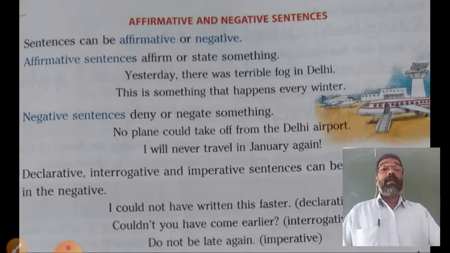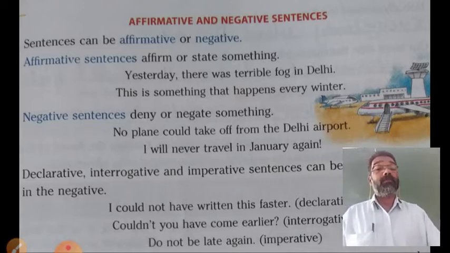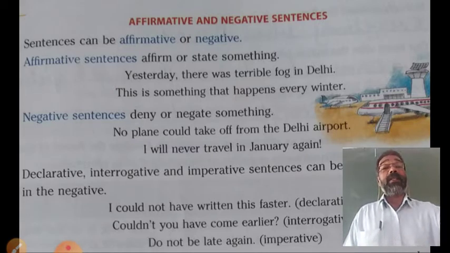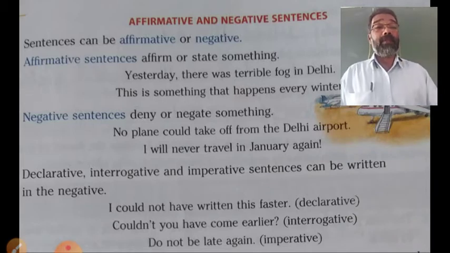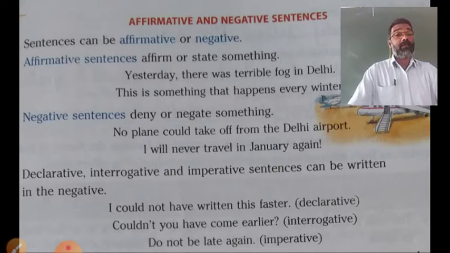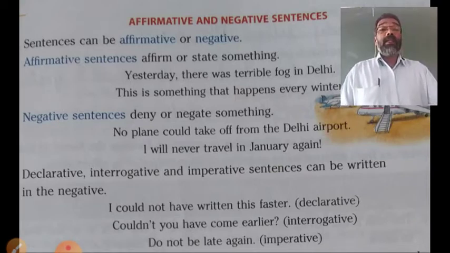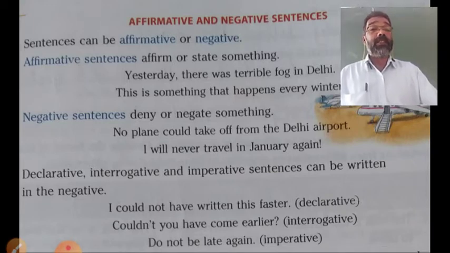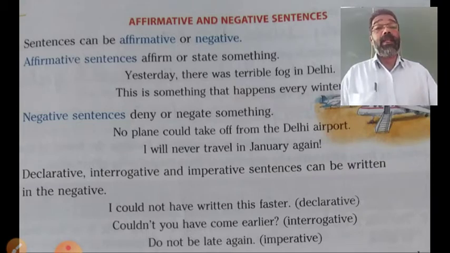Now, declarative sentence, interrogative sentence and imperative sentence can be in the negative form. But an exclamatory sentence is written only in the affirmative. An exclamatory sentence has no negative form, but declarative, interrogative or imperative sentences can be written in the negative also.